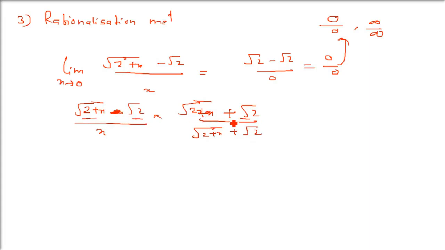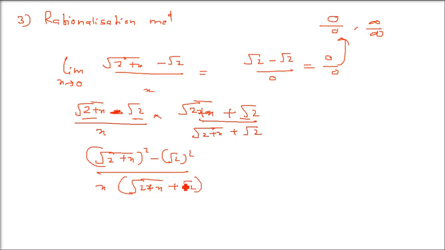So a plus b, a minus b, again a square minus b square we can use. We know the formula here. So root 2 plus x whole square, a square. A is root 2 plus x, b is root 2. So a square minus b square, and here we have x into root 2 plus x plus root 2. A square minus b square, if you open, 2 plus x minus 2.